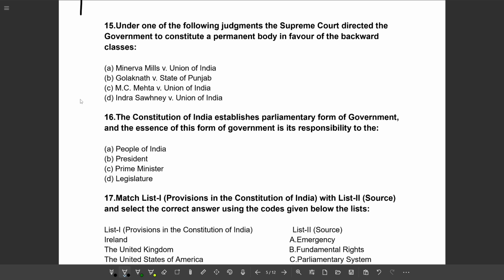Under which one of the following judgments did the Supreme Court direct the government to constitute a permanent body in favor of the backward classes? Option A, Minerva Mills versus Union of India.